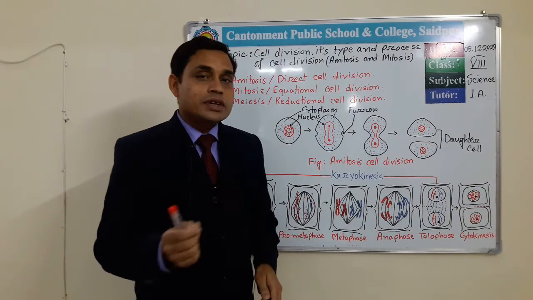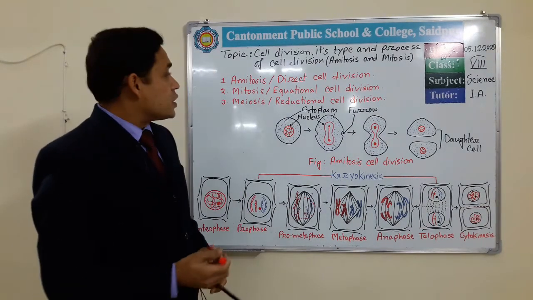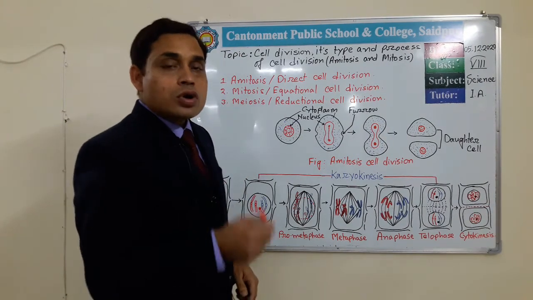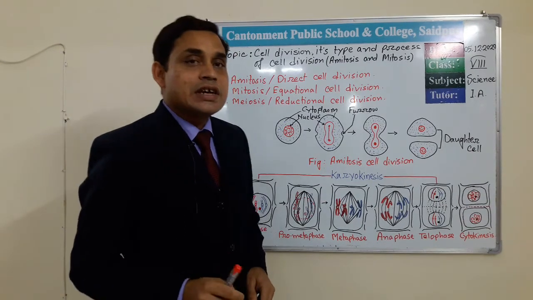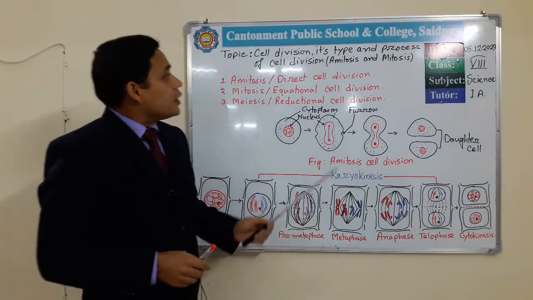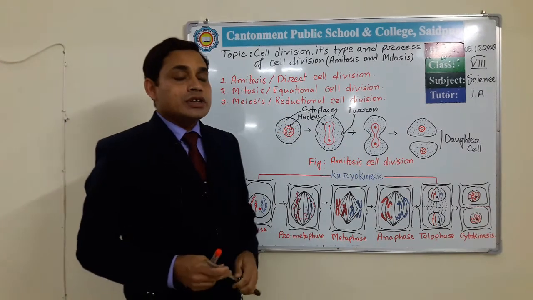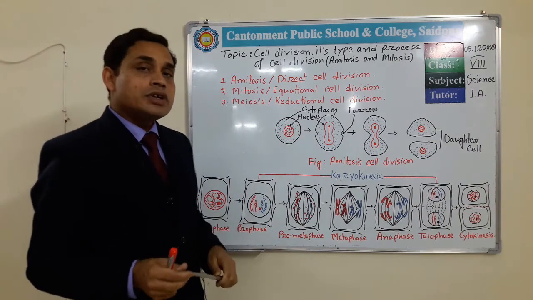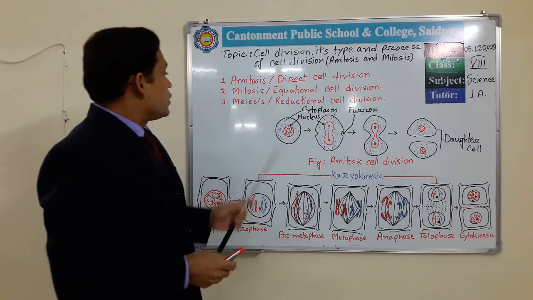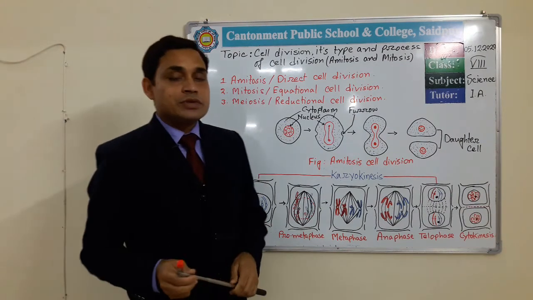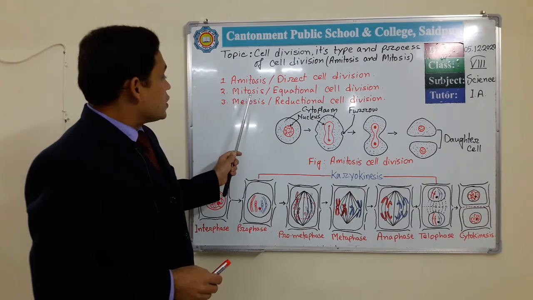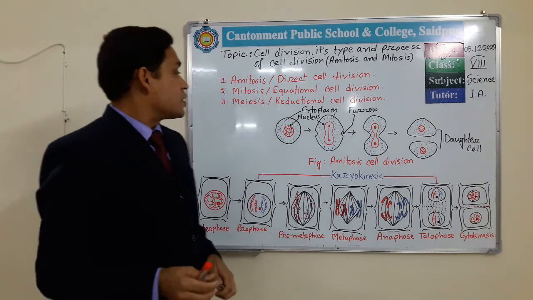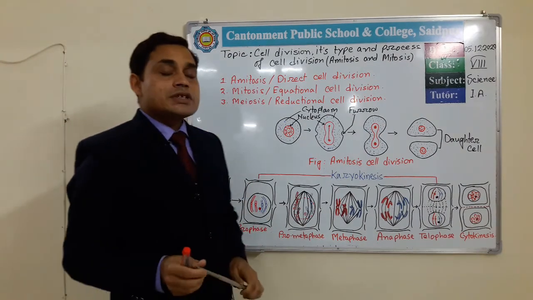If you want to define cell division, we can say the process by which one cell divides to form two or more than two cells is called cell division. Now the types of cell division. We can see different types in different organisms. In lower organisms we see amitosis type of cell division, and in higher organisms we see mitosis and meiosis, these two types of cell division, in different phases. So, amitosis cell division.